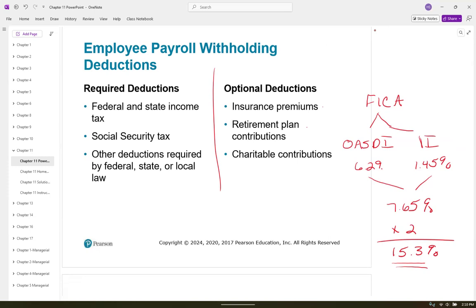Like that doesn't include your federal, state income taxes or anything else. So being self-employed, great, but just remember you're going to be responsible for the other half of your FICA deductions. Okay. There are other things that are required by federal, state, and local law.